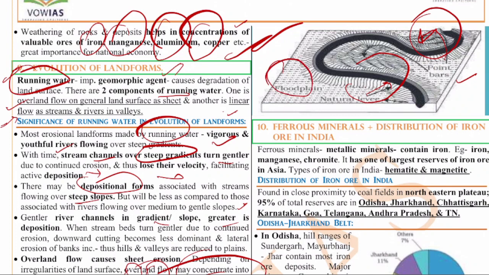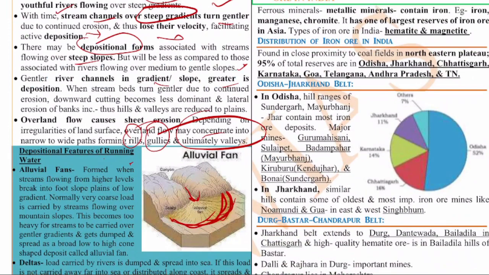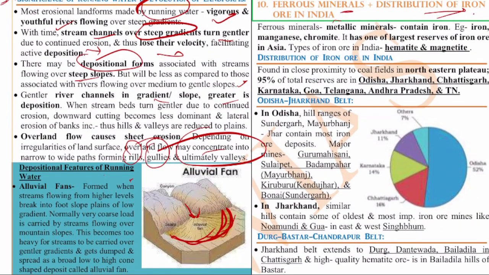Now let's see the last question, the 10th question of the day, the 10th question of this paper, which is on ferrous minerals plus distribution of iron ore. See, the distribution of iron ore, distribution of coal, these are very important for the exam. In the mains, if you see the question paper, every year you will find a question on these depositions, either iron, coal, or other minerals, aluminum and all. You will find the questions definitely.